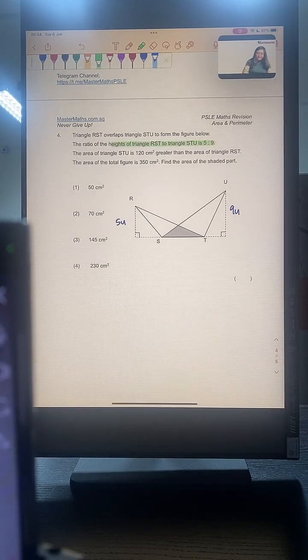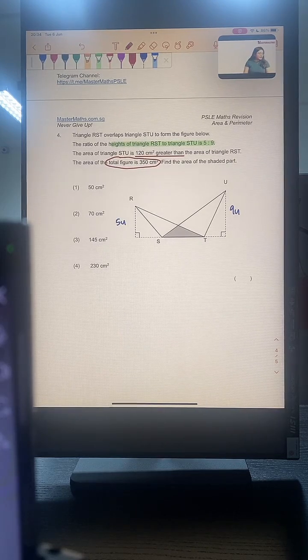Okay? And the question told us that the area of STU is 120 cm² greater than the area of triangle RST. The area of the total figure is 350 cm². We want to find the area of the shaded part.